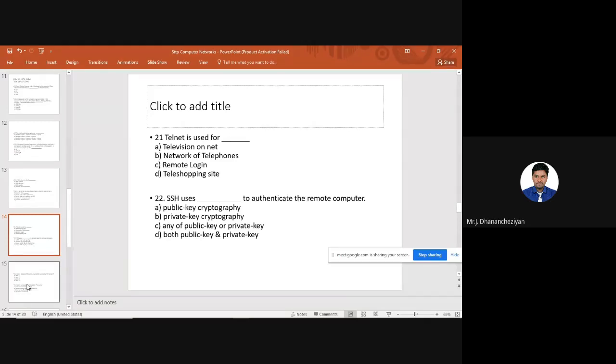Instead of being physically present inside my organization, if a fault happens, or if there are any places where I need to do fault tolerance or troubleshooting, I can create a login. I can create a telnet line so that I can log in from wherever I am working, in a remote fashion. So that is the application of telnet. This is a very useful invention in networking and infrastructure. So, remote login.